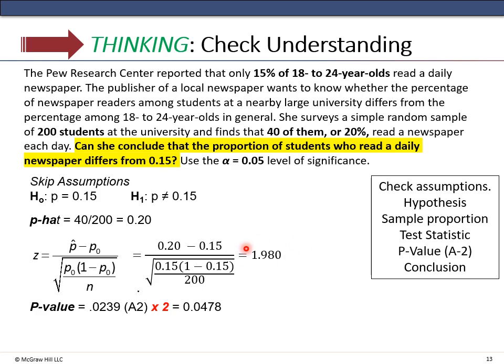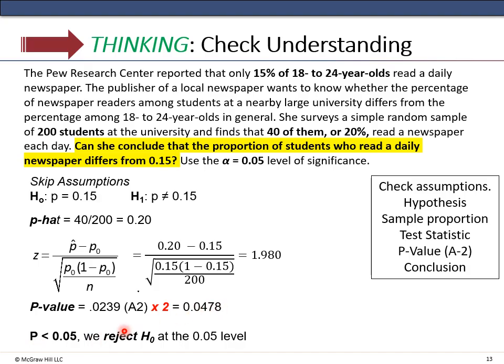But if you use the 1.980, you're going to get a value, subtract that from 1, and you're going to get 0.0239, and because it's a two-tailed test, we have to multiply this by 2, so the total area is 0.0478. This is still less. It's very close, and this is one of the things we talked about in the last section, why it's a good idea to report the p-values and the critical values that you get.